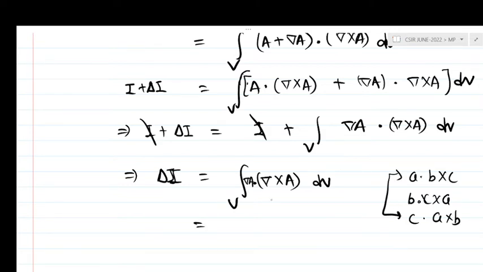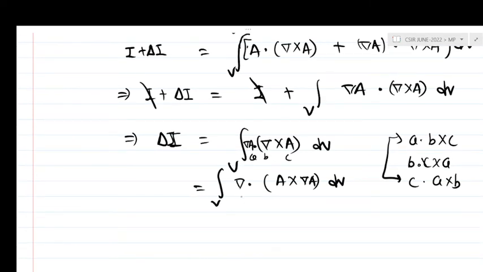So I can write this as a divergence of, in cyclic manner, a cross grad a, integration over volume dv.